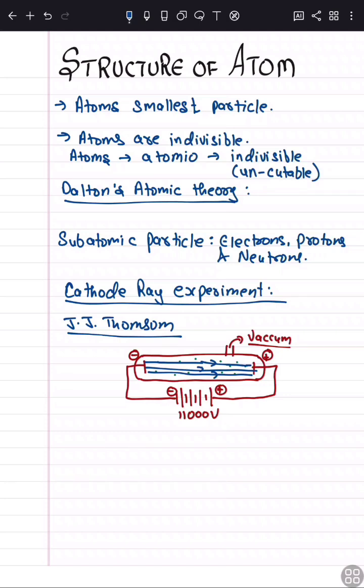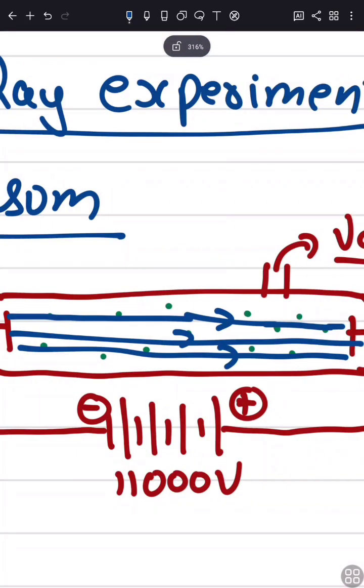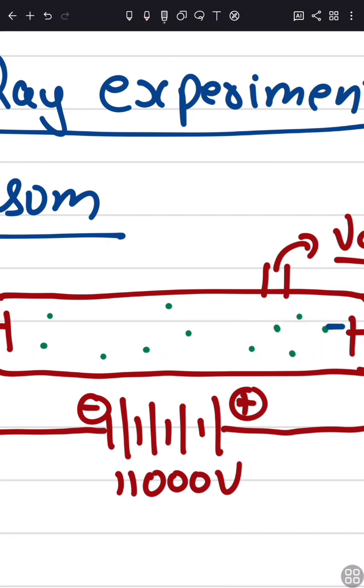This experiment told us that something was present between the electrodes of the cathode tube, and that made J.J. Thomson very curious about what might be present inside the cathode ray tube. So he conducted more experiments. First, he observed that the cathode rays travelled in a straight line.